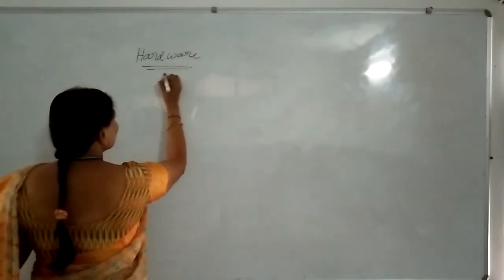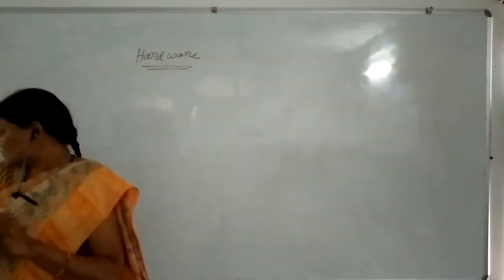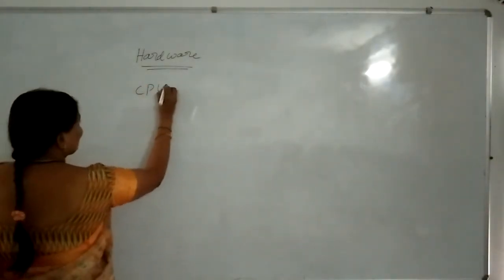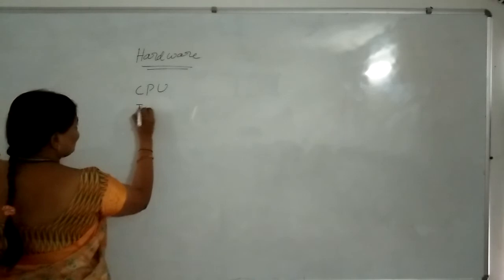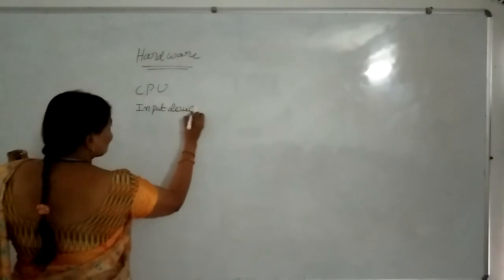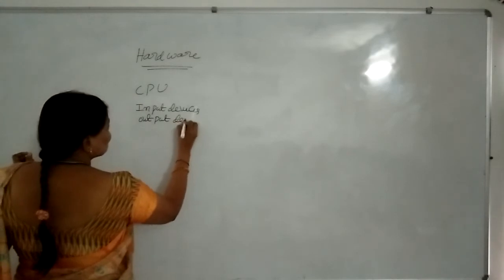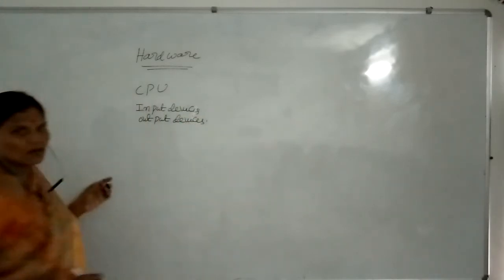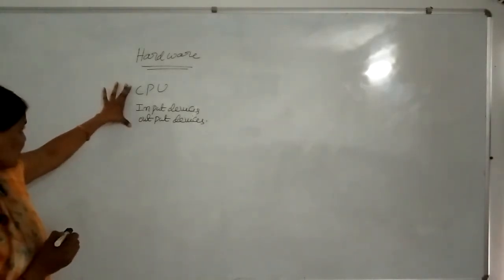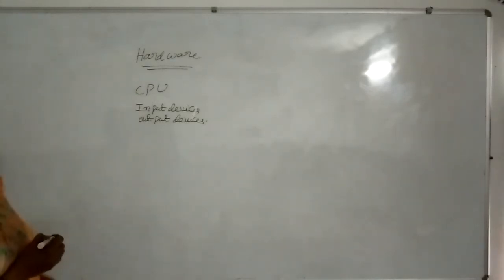What is hardware? The physical parts of a computer we need to call hardware. What are the hardware we have? First we have a CPU, input devices, and output devices. These are the hardware. How many parts are there in a computer? First one is the CPU, second one will be input devices, third one will be output devices.